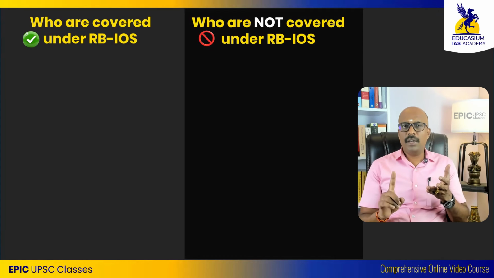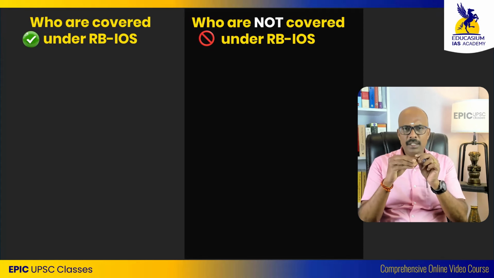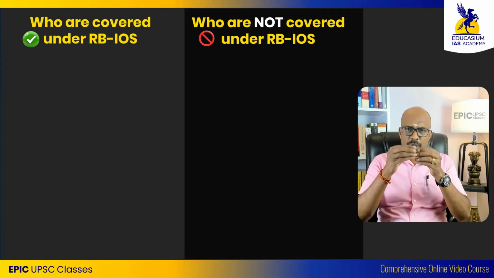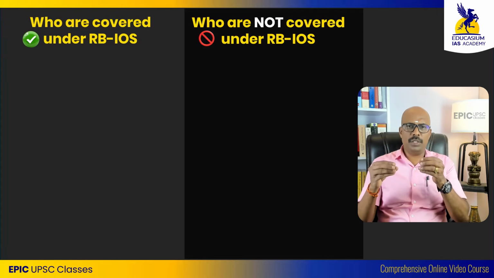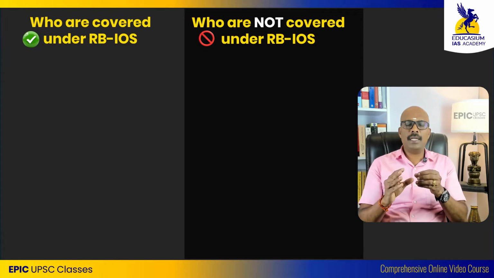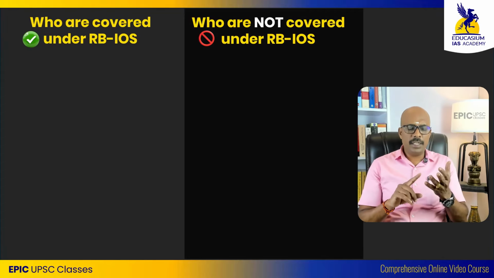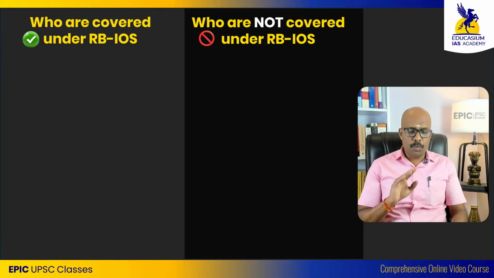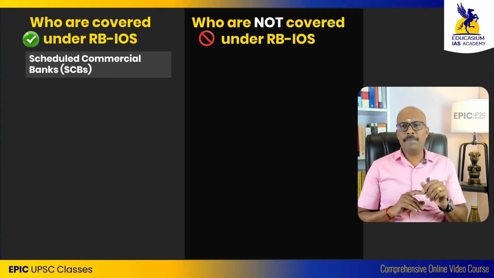Those not covered are any bank which is in the state of amalgamation, or which is sick, or which is in the process of liquidation, resolution, or closure. Those banks are not covered under this scheme. All the healthy scheduled commercial banks, which may be public or private, are included. Okay.